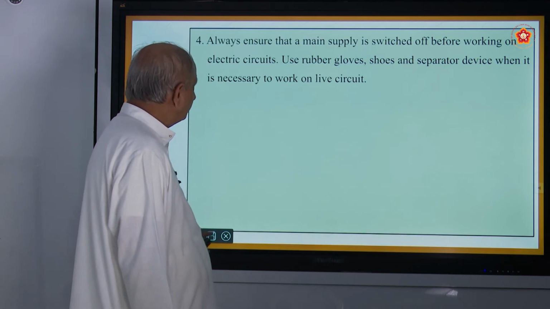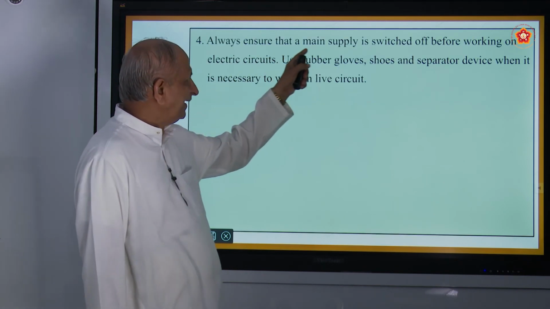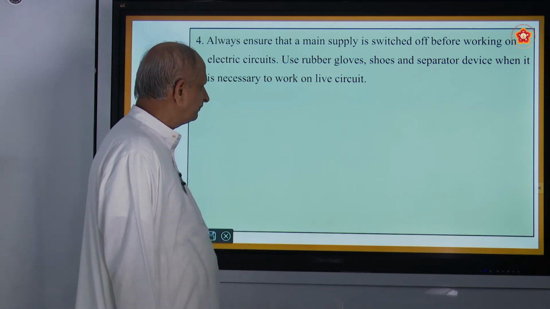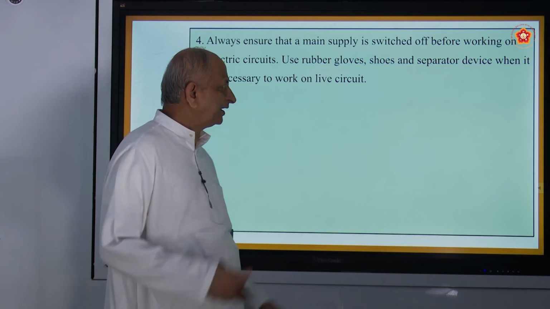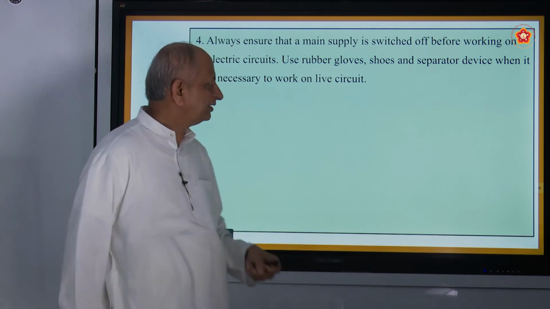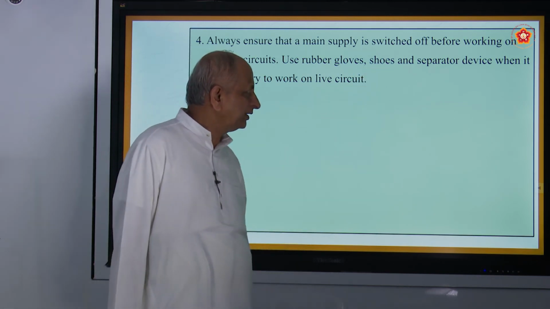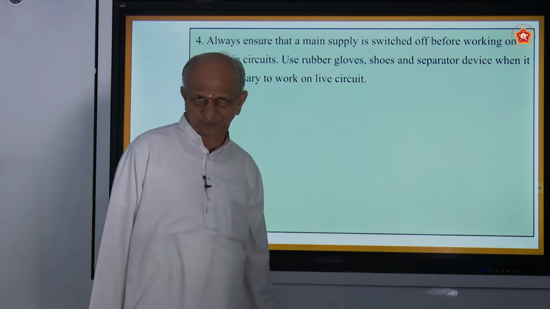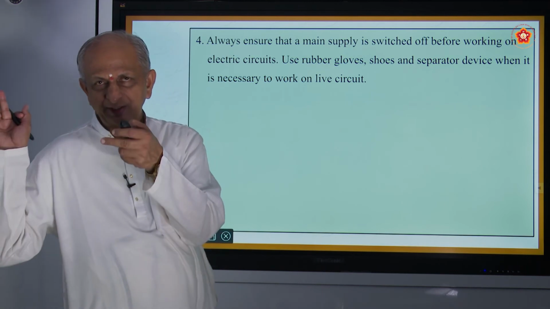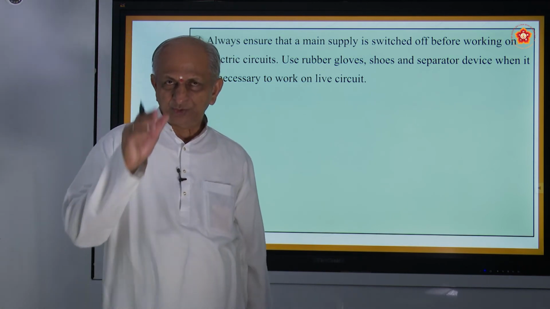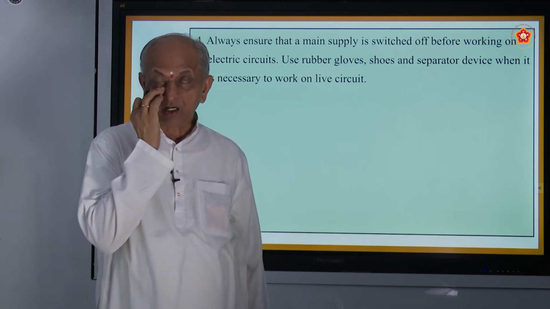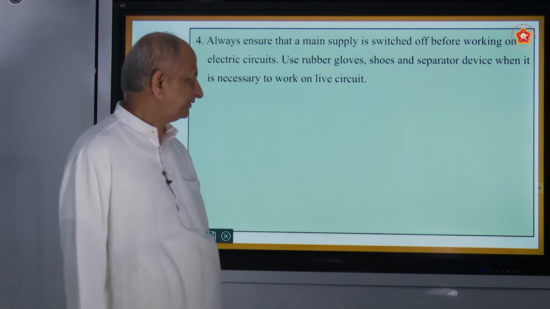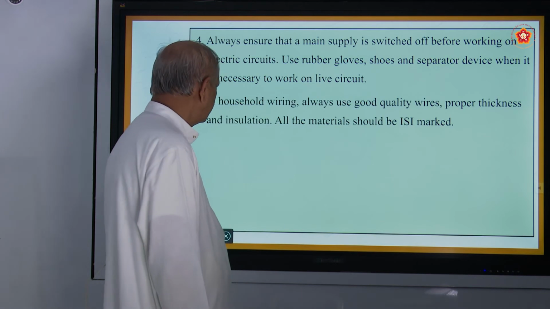One more thing: always ensure that the main supply is switched off before working on electric circuits. Use rubber gloves for hands and shoes, and a separate device when it is necessary to work on live circuits. Suppose something goes wrong in the circuit, you must use gloves, or before that, switch off the main switch.